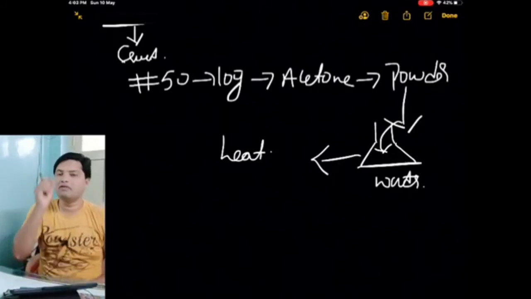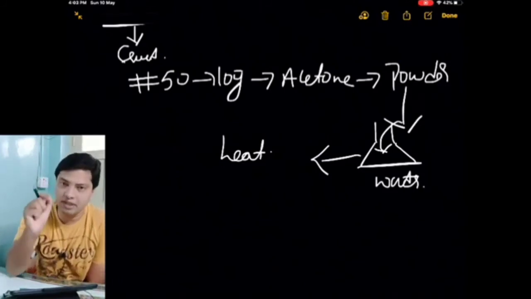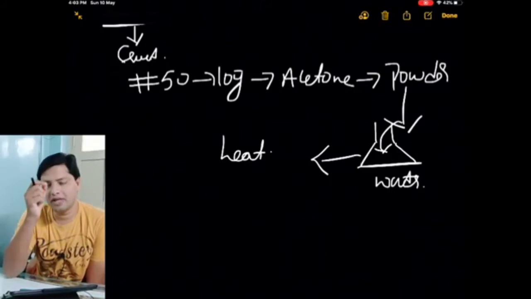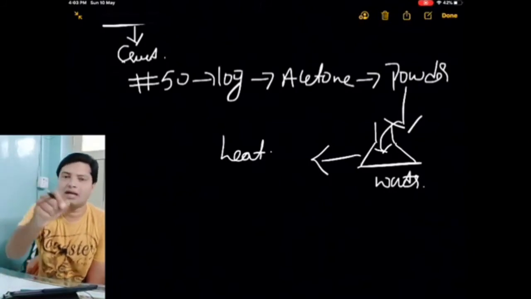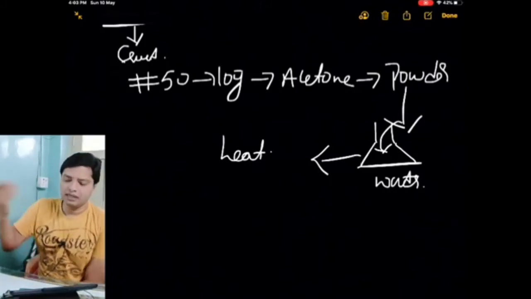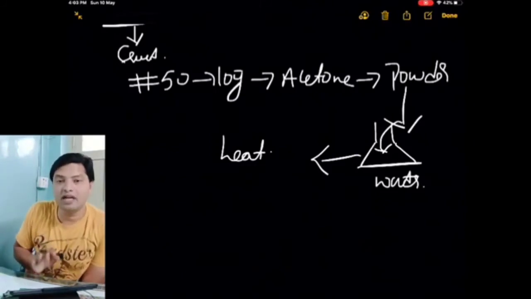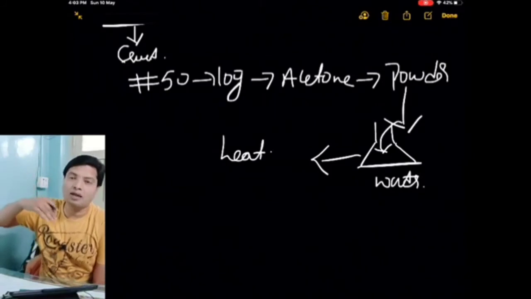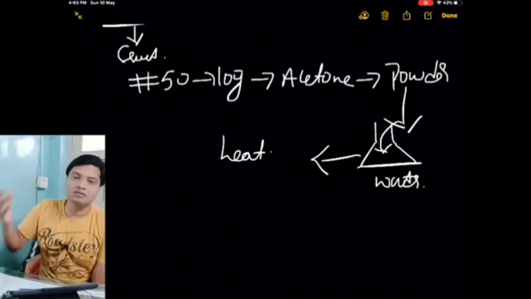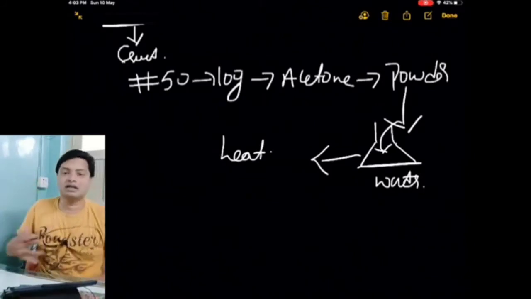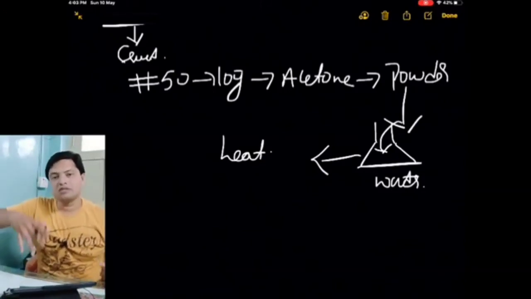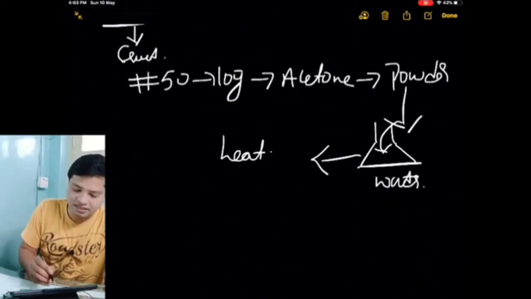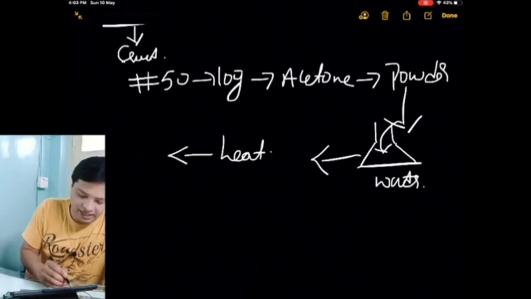Hence I will crush them, powder them, and treat with acetone. Why are we adding acetone? In case there is any oil or grease, we add the acetone. Then we heat them. Why are we heating them? Due to heat, the rate of entering of the alkaline substance into the solution will increase. Hence we heat this. After heating, we titrate.